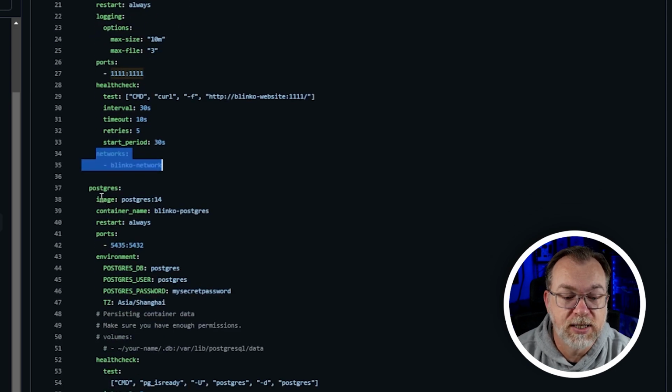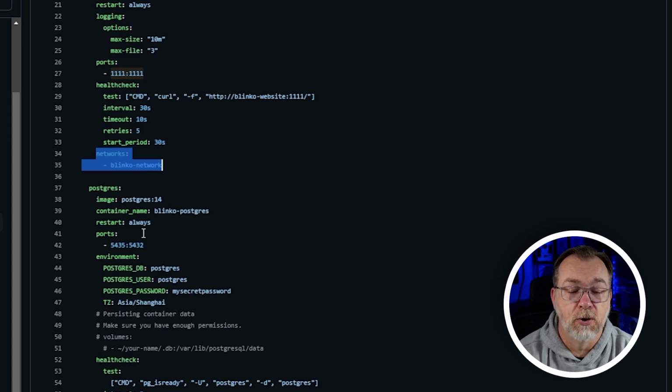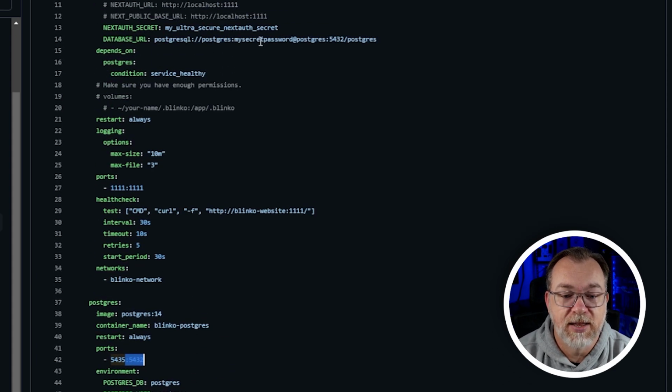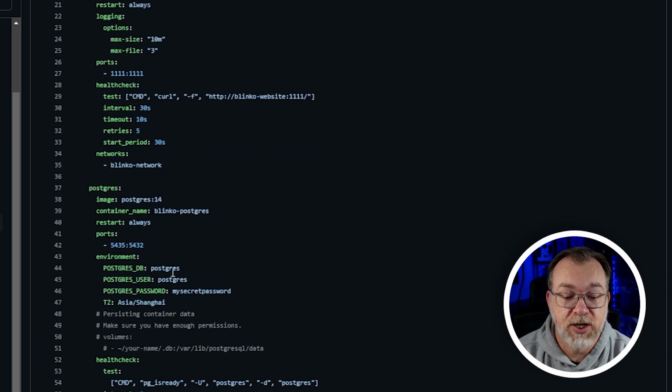Next, we've got the Postgres setup here. Again, we're going to use Postgres 14. We've got a container name of Blinko Postgres. Again, a restart of always for that. I might change that again to unless stopped, but that's up to you. By default, it's using port 5435. If you've already got a Postgres database using that port, again, you can change the first half of that to something else. Just do not change the colon or anything after it. Again, we've got our database, our user, and our password that align with the information that we looked at above. That's how you're going to connect those. So whatever you change in one place, make sure you change it in the other place, just to make sure that they can communicate with each other.